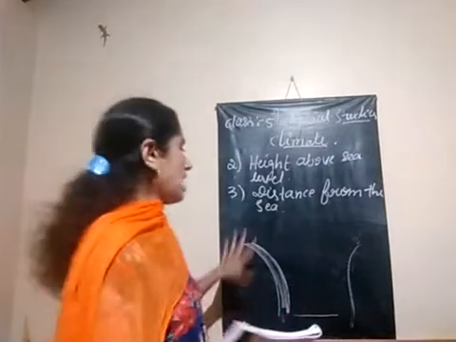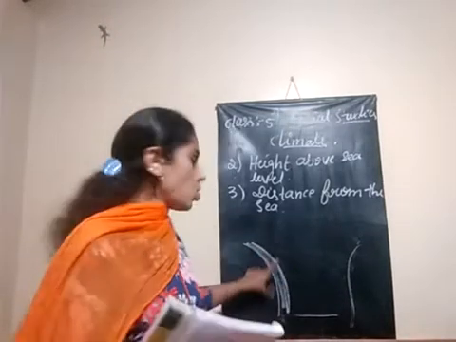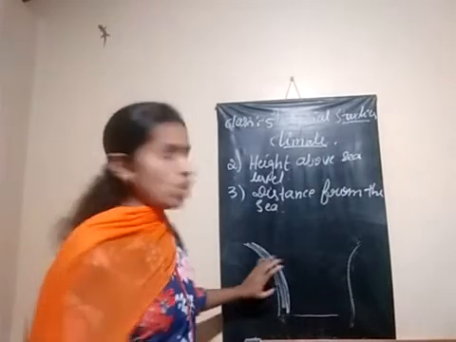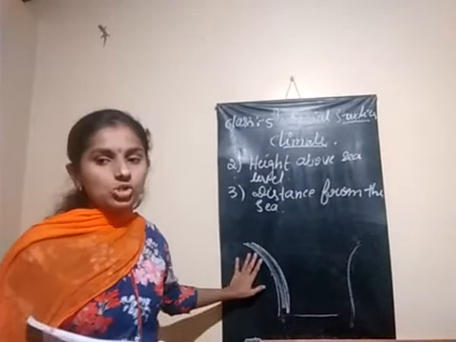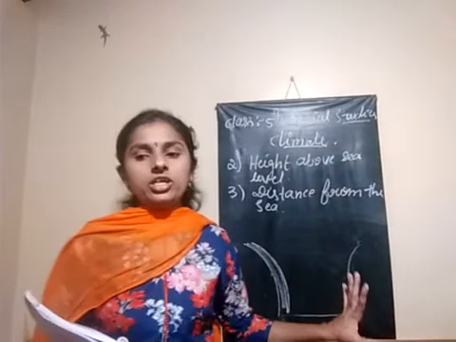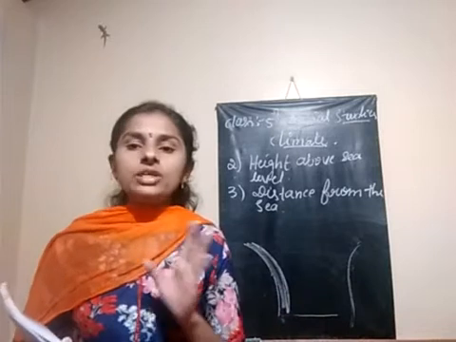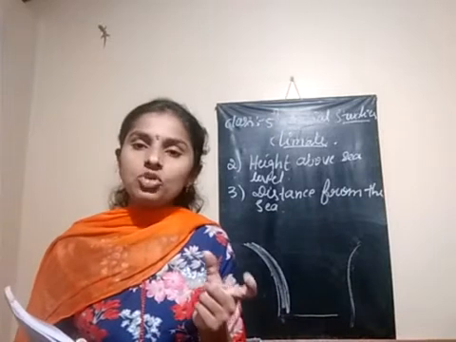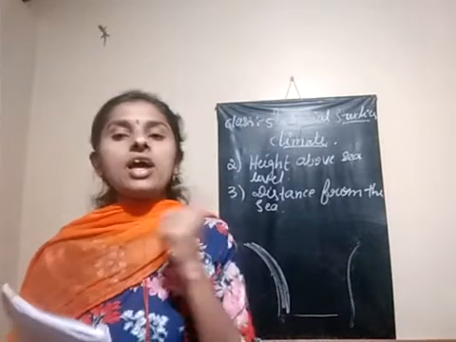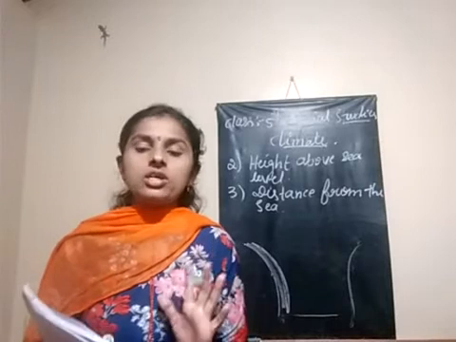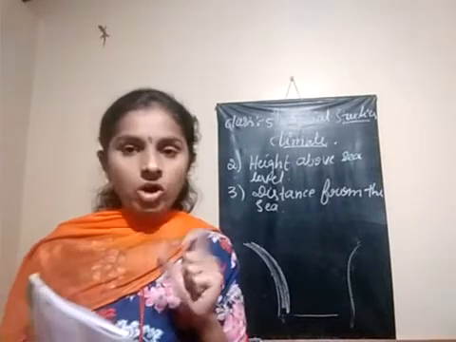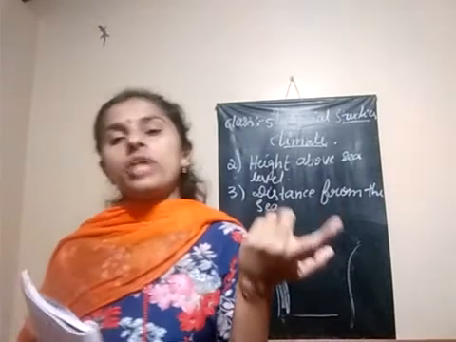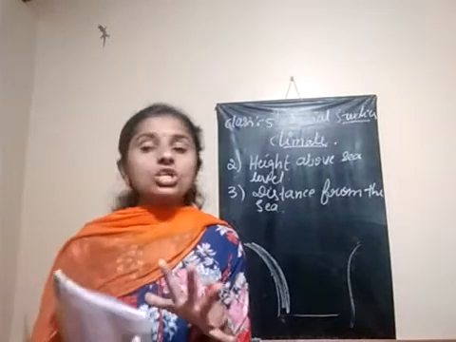How is it happening in the coastal region? Because of the seawater. Water takes some time to heat up and also to cool down.